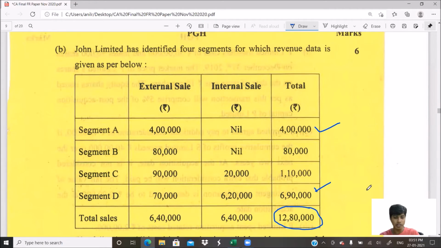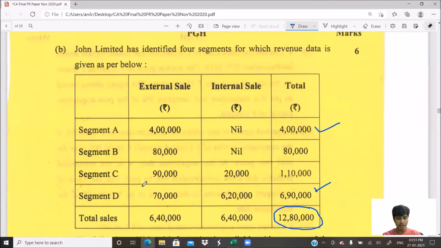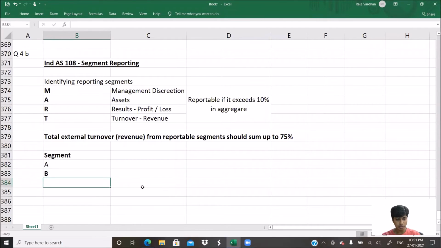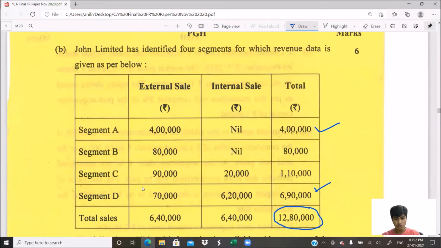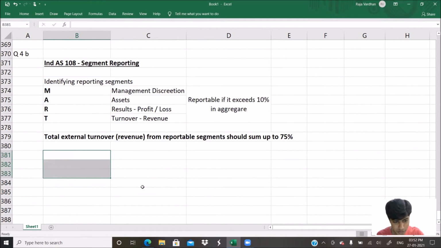Then we would have to check the second condition. Let me show you how to present this in the exam. Segment A, B, C, D, turnover. Segment A and D are reportable segments as turnover exceeds 10% of total turnover. Very important. Note that this entire working is not part of our answer; you need not write this in the exam.